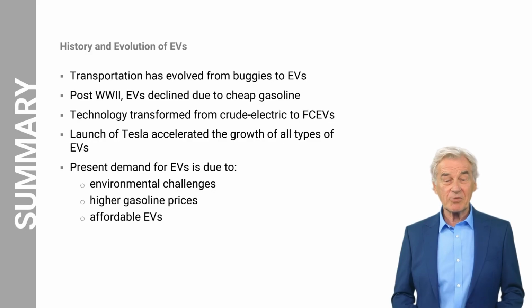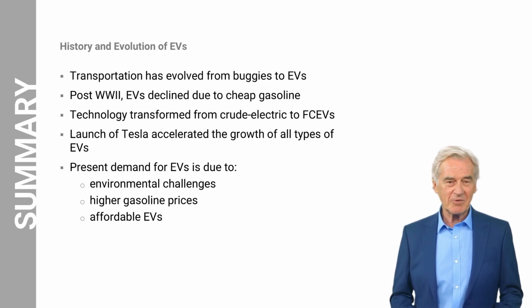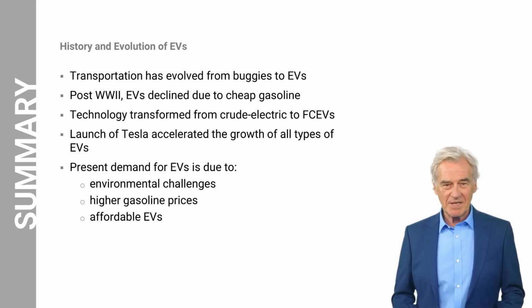Let us now look at the lesson summary of the history and evolution of EVs. Transportation evolved from horse-drawn buggies to electric motors from the 1800s to 2024. By 1935 and post-World War II, the growth of EVs disappeared due to better roadways, cheaper gas, and readily available gas stations. Today, technology has transformed from crude electric to evolving fuel cell electric vehicles.